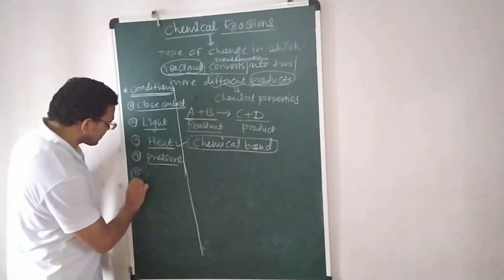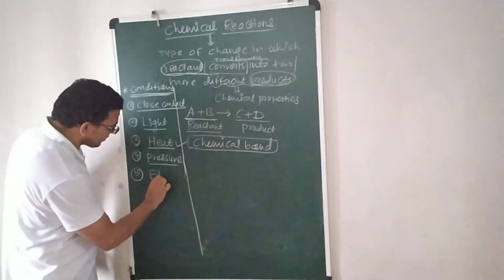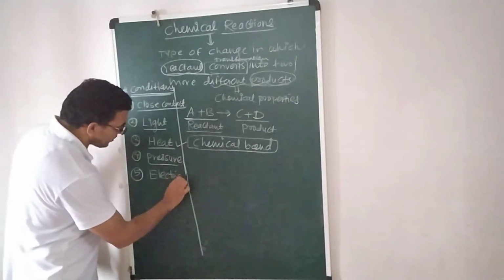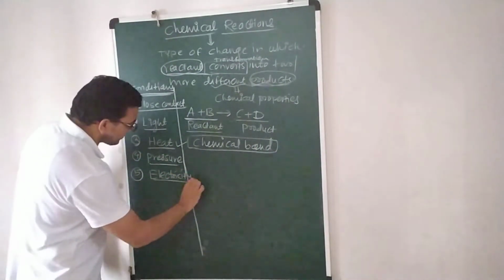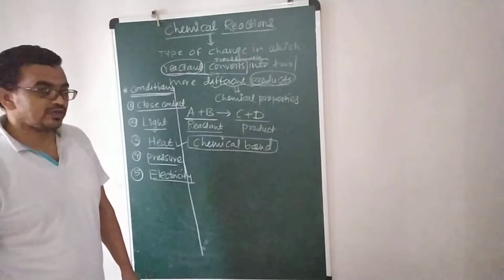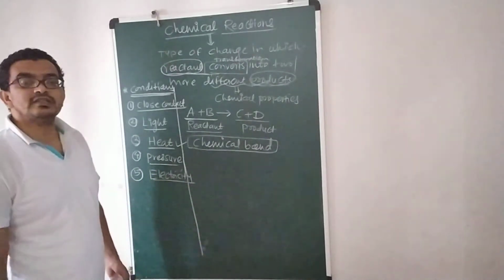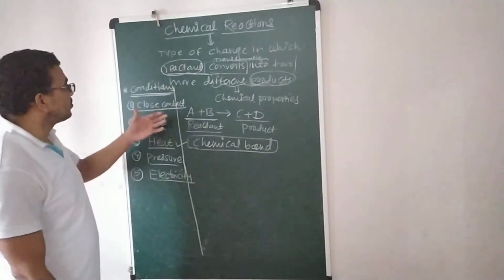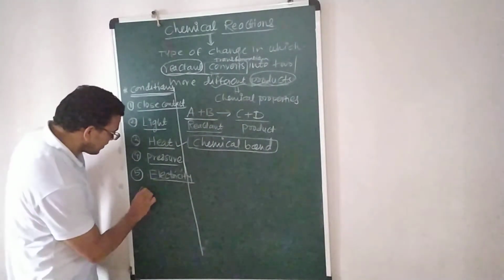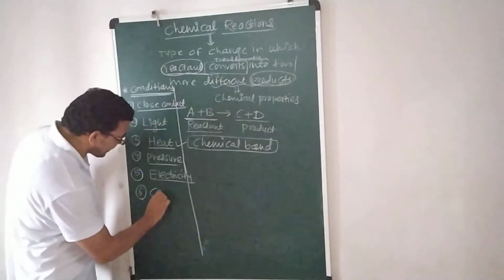Some chemical reactions require electricity. Very important: electricity is also required, for example in electrolysis. In the electrolysis process, electricity is required. So this is also one important condition. Some chemical reactions require a catalyst.